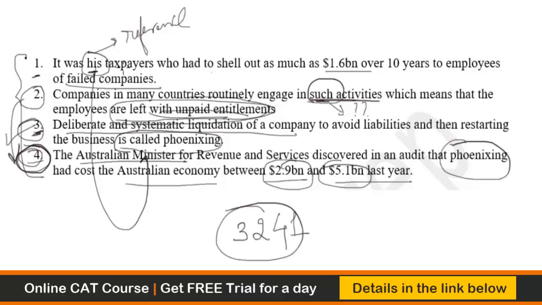Are you getting my point? So his taxpayers had to shell out this. Why? Because ultimately the government has to bear it, and the government is not bearing from its own pocket. It is taking the money out from the taxpayers' pocket and shelling it out to whom? To the employees with unpaid entitlements of the companies who had deliberately liquidated their organization. So 3-2-4-1 is the logical sense, the right sequence.